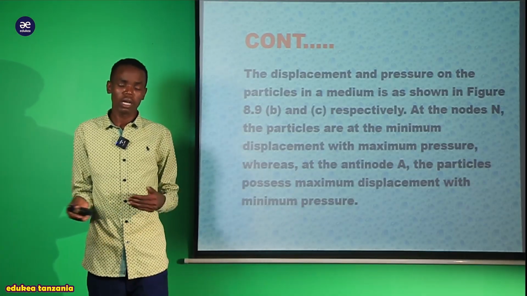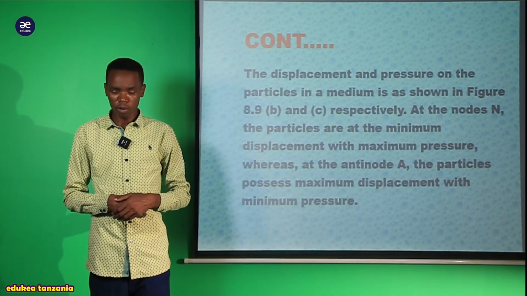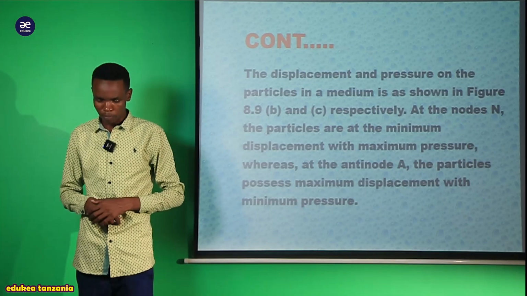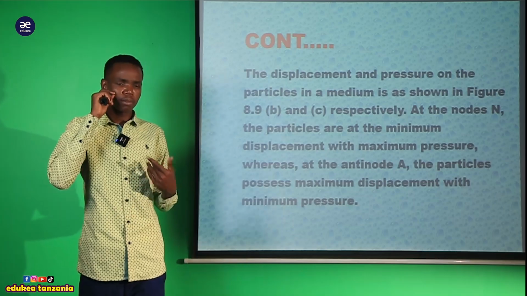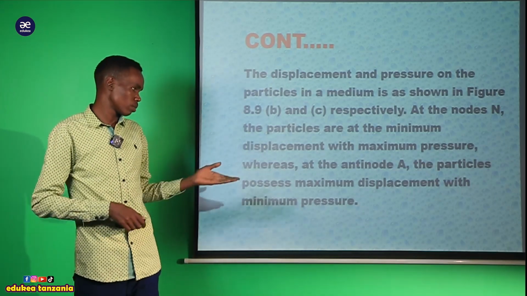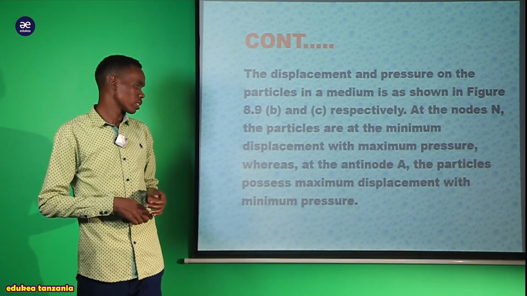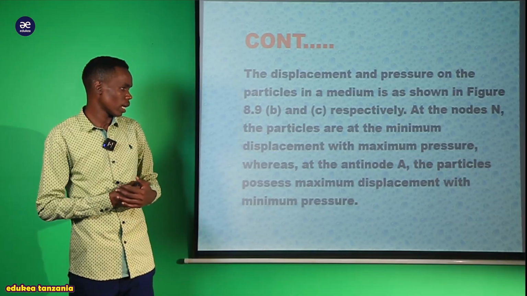It means they are at the equilibrium position where their displacement is equal to zero. But at the antinode we are talking about the maximum displacement. That is what can be discussed here, my dear student.